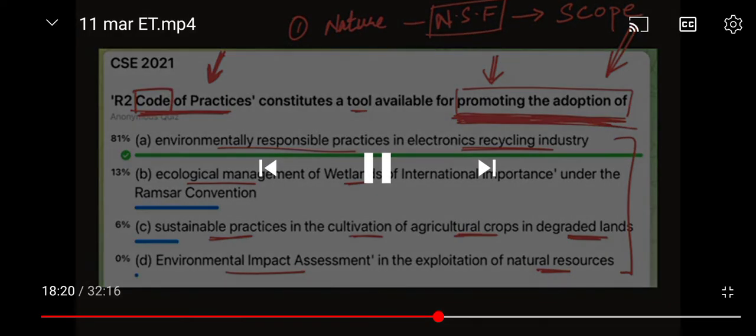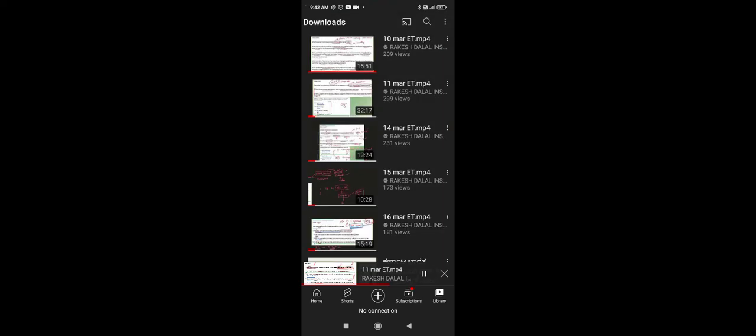That is why it is an incentive of some sort or guideline of some sort, which will help improve, which will increase the adoption of some particular thing out of these four options, right? So it is basically a puzzle that you need to solve. So what can be the answer to this question?